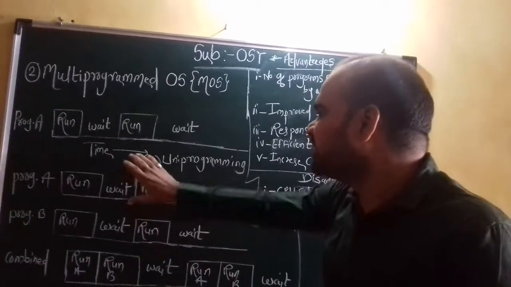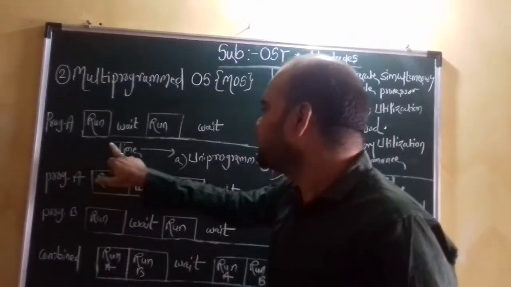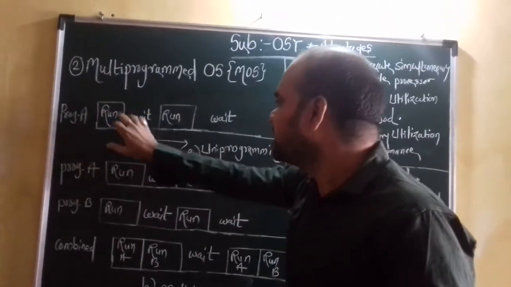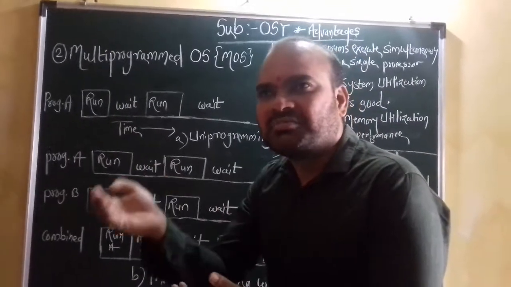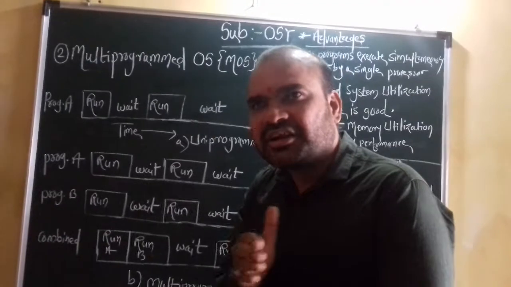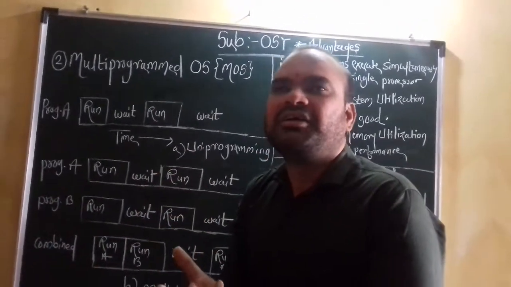Now focus here on the diagram. First, a program or job is inserted in the operating system, and that is the run situation. Next is wait. When the program is inserted in the machine, that particular program or job is in a running condition. After that, the particular program or job goes into a waiting state.